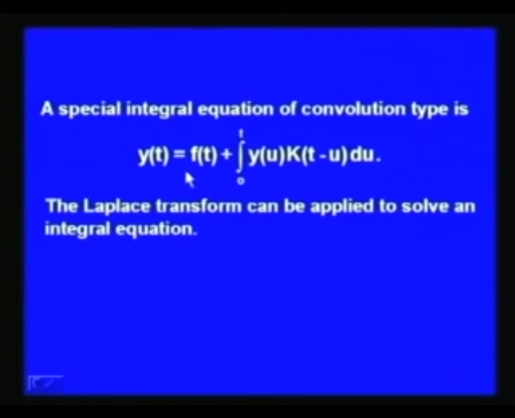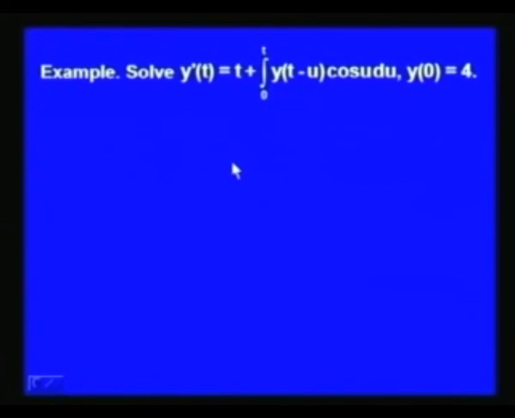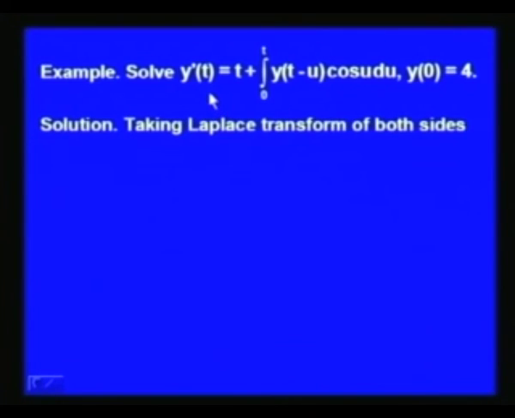We are going to use the Laplace transform to find the solution of an equation of this type. So, let us solve the integro-differential equation y'(t) = t + ∫_0^t y(t − u) cos u du. Here f(t) is equal to t, a is equal to 0, and instead of y(t) we have y'(t). y(t) is the unknown function of t, and we are given the initial condition that at t equal to 0, y takes the value 4.